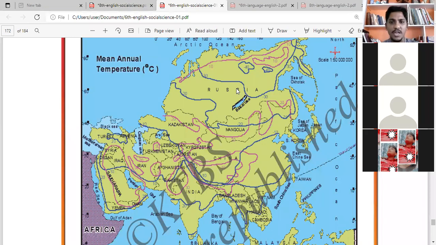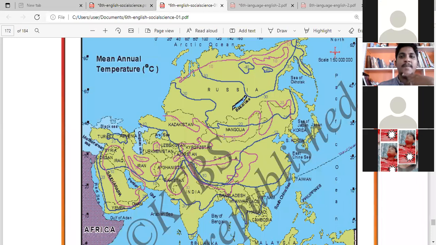And here where we have Russia, Siberia comes a little more above. Siberia is the coldest place in the world. Which is the coldest place in the world? Tell me. Russia. Siberia. Yeah. In Russia, which is that place? Siberia. Siberia is always cold. It will be all mist and white ice, no? Like when you open the freezer inside the fridge, you see everything icy. Like that will be the temperature in Siberia. A snow place, always. Yeah, it will be full of snow, everything.